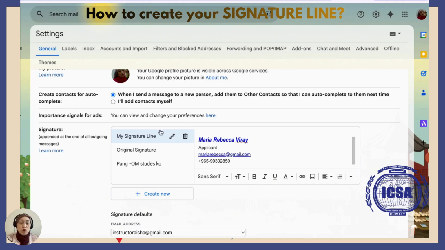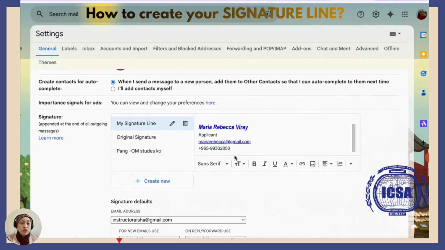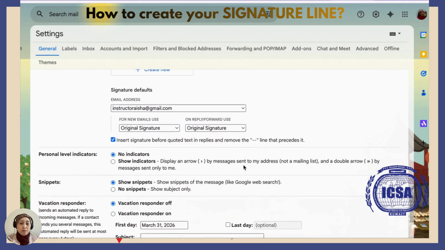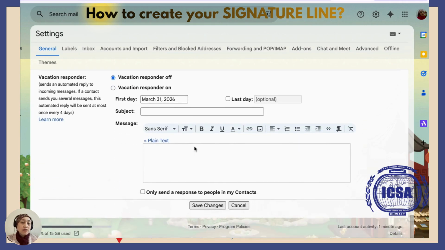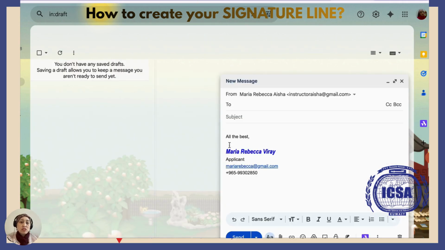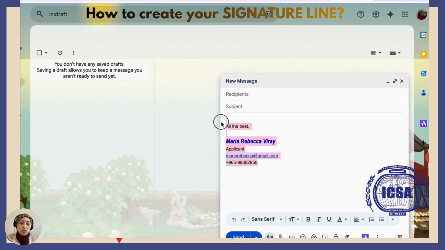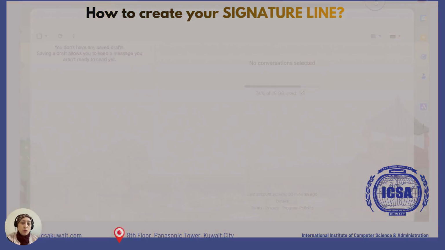And after preparing all your signature line details, you have to make sure that your settings is correct by scrolling down a bit, okay, and make sure that you go to for new emails. It has to be with the signature line or with my signature line if that's the signature line that you want to make, okay? And then click on save changes. So the moment you click on compose, all the signature line that you have created is already there, okay? All right, so I hope that helps.